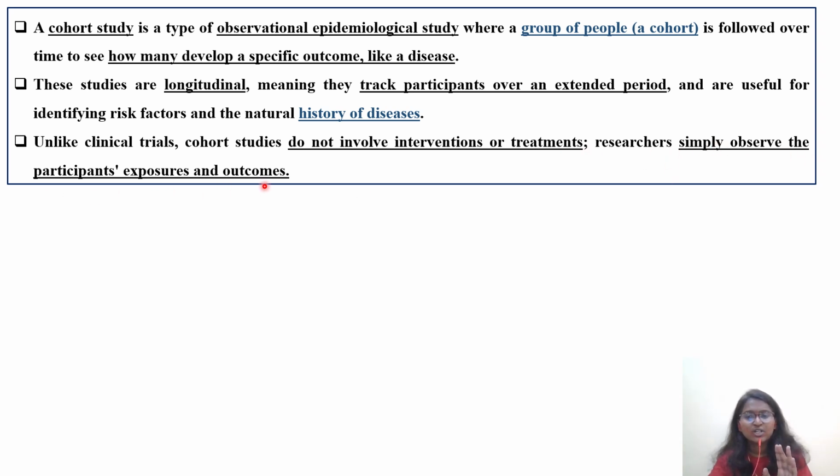Researchers simply observe the participant exposures and outcomes. So in the case of cohort studies, the researcher, the scientific person, just observes that group of population and he will start collecting the data. Okay, then he will analyze that data, that we will see in the upcoming sessions.